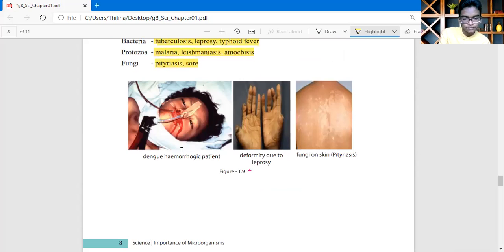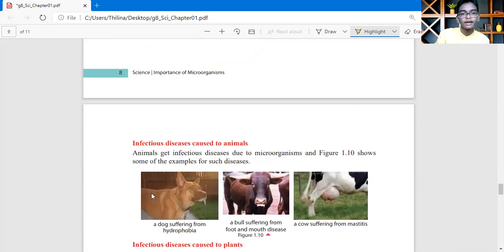This is a dengue person. And this is deformity due to leprosy. And fungi on skin. What does fungi on skin mean? Most of the time we say aluhang. That means some person's body is covered with fungi on the skin. Pityriasis means aluhang. We call it aluhang in the Sinhala language.